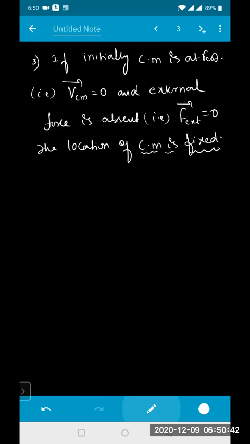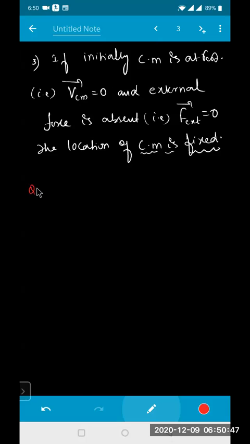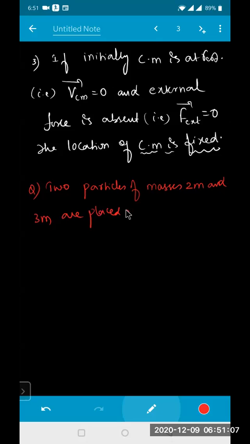Let us try to do one problem based on this. Let's say we have two particles of masses 2m and 3m placed at a separation D on a smooth surface.